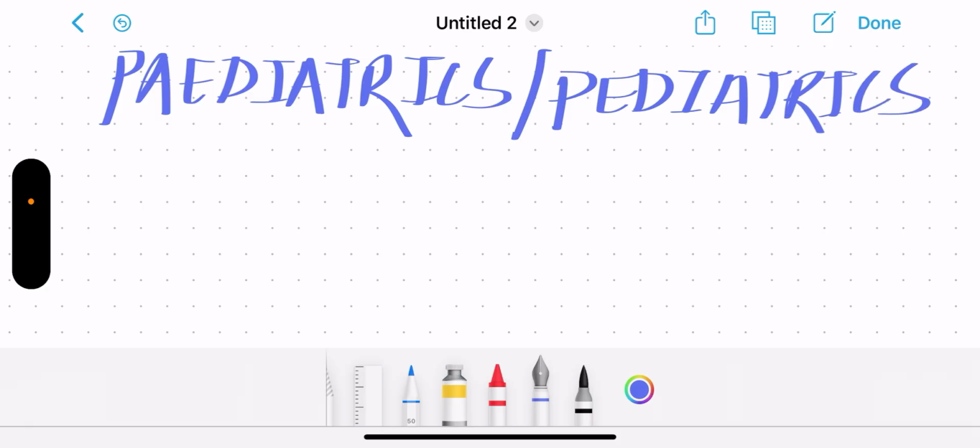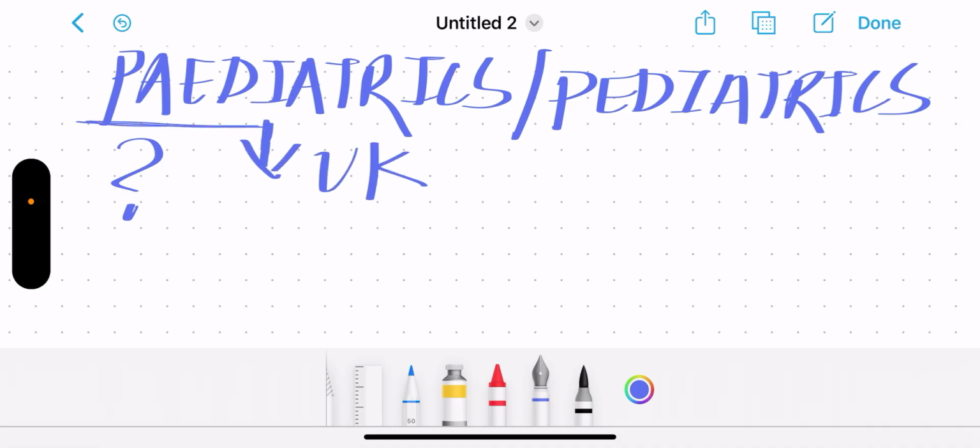Now, which one of these is correct? Actually, both these spellings are correct. This PAE spelling is used in the UK. This PED spelling is used in the USA.